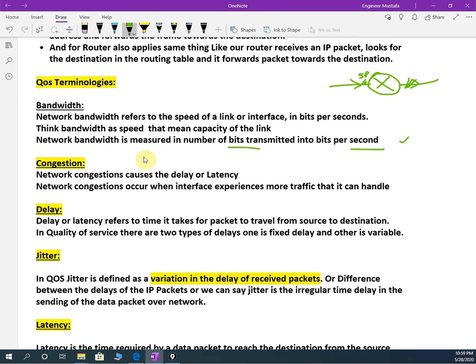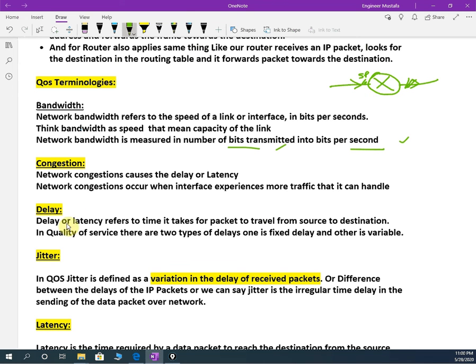And what is congestion? Congestion is network congestion, which causes delay. If I am sending something, it does not go immediately. We have so much traffic and it is delayed. Like in our daily life, we have traffic signals, we need to stop and go. So if we have more traffic, it will congest.